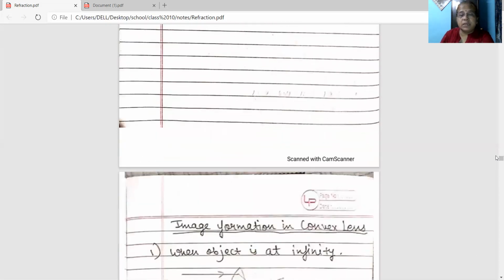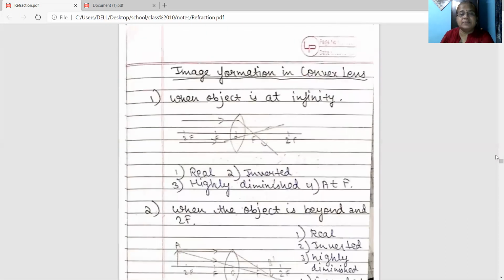Now, image formation in convex lens. First case, when the object is at infinity. This is a convex lens. Let O be the optical center, F is the focus, which is at equal distance on both the sides, and 2F is the center of curvature, or you can take just double of the focal length. This is 2F on the other side.